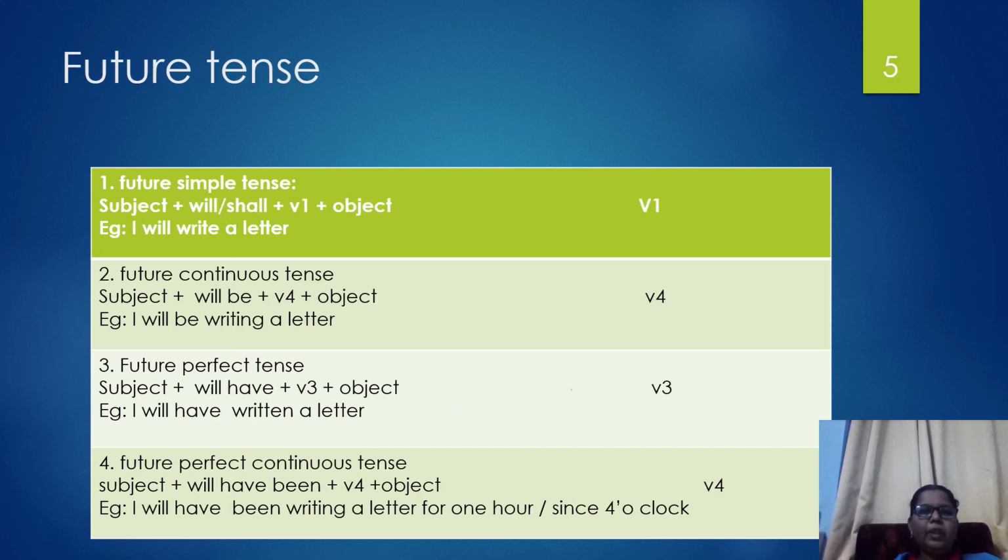Okay. In future tense also, future simple tense, future continuous tense, future perfect tense and future perfect continuous tense. You can see the structure here, and we will discuss it separately.